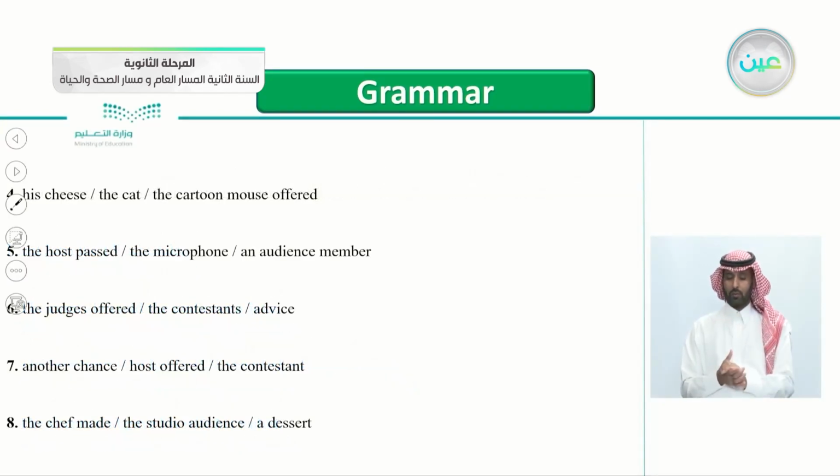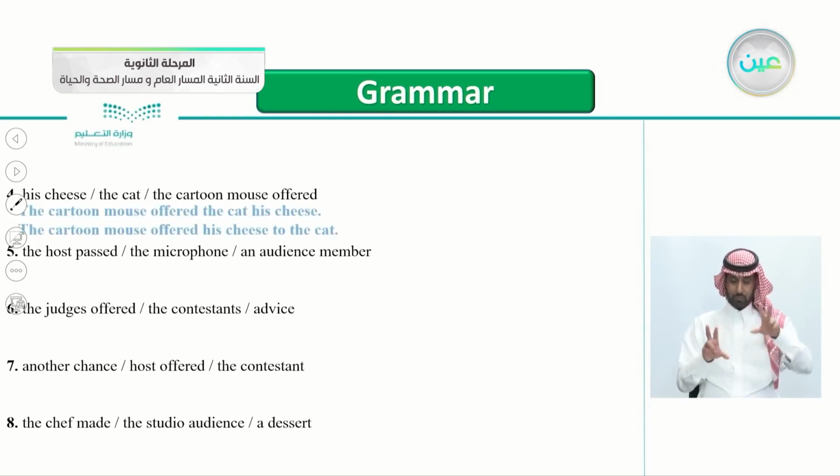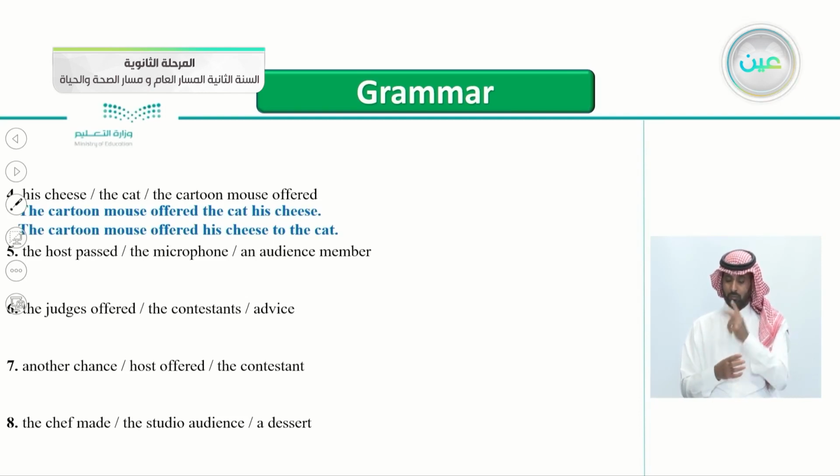Continuing here with number four, his cheese, the cat, the cartoon mouse offered. So this is an easy one. We all know about cartoons, especially with cats and mice. Yes, the cartoon mouse offered the cat his cheese, or you can say the cartoon mouse offered his cheese to the cat. So his cheese is the direct object, and the cat is the indirect object.